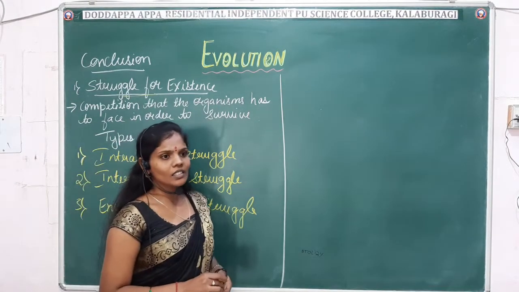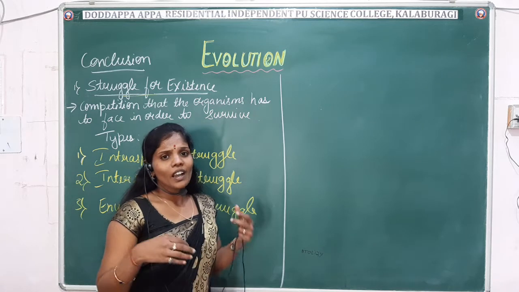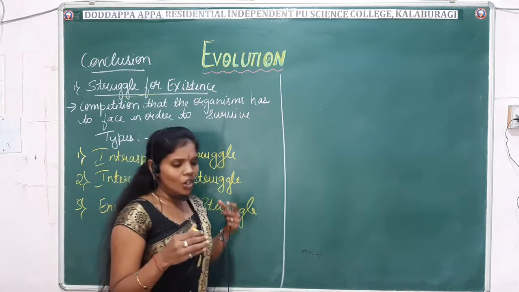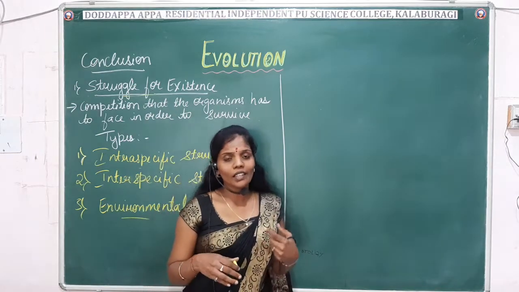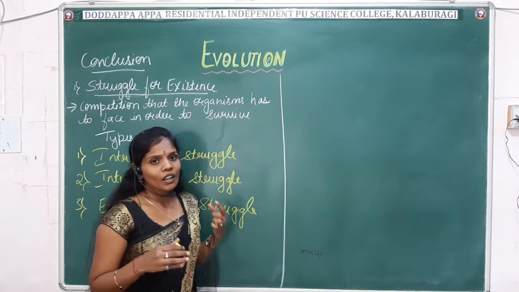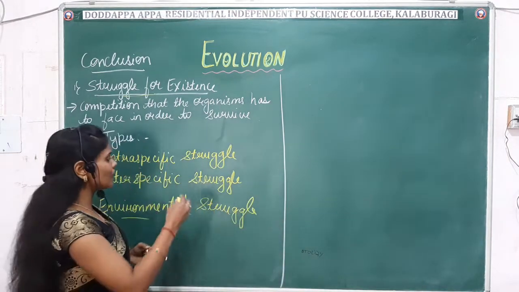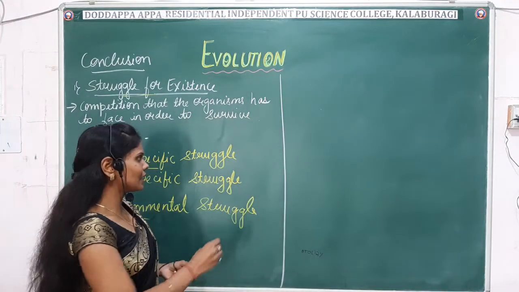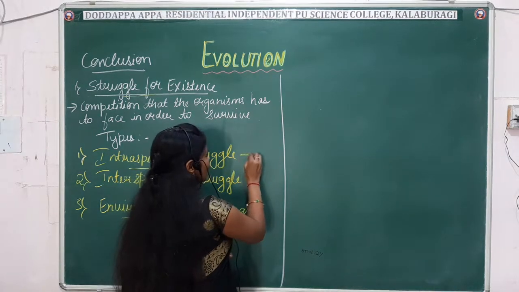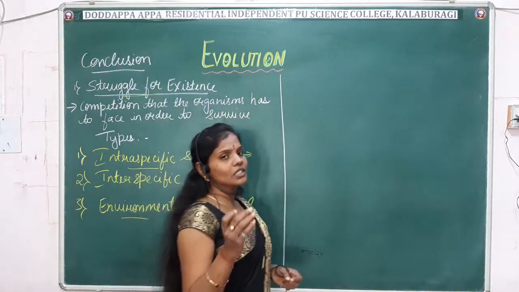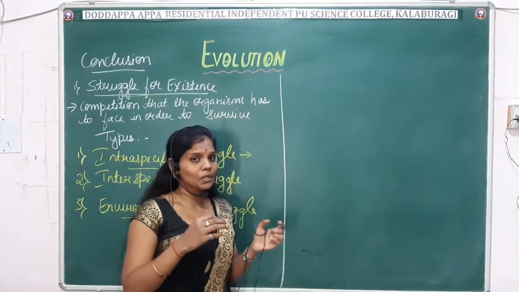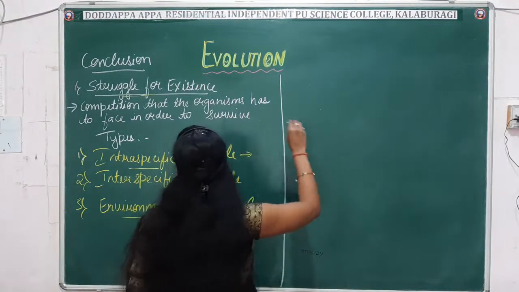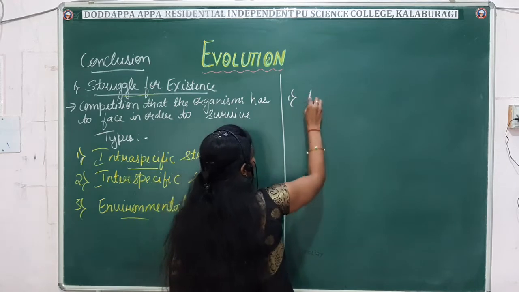Okay, for our existence we need to come across different hazards or different complications in our life. In the same way, even organisms or human beings come across different problems in their life. Like for example, first comes the intraspecific struggle. So what does it state here? It is the competition which is seen within the same species. Intraspecific is nothing but a competition seen between the same species.